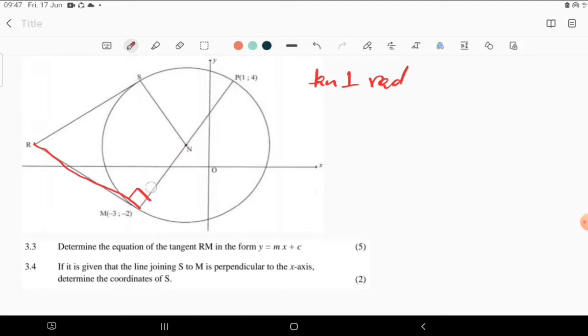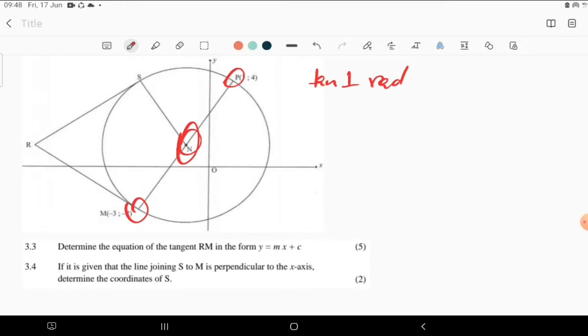So we really need to find the gradient of MN or the gradient of PM, because these points are collinear to each other, which means the gradient is the same. So you can use any point on this line. Collinear points are the points that are found on a straight line. Therefore collinear points have the same gradient. If you calculate the gradient between any 2 points, if the points are collinear, you are always going to get the same gradient.